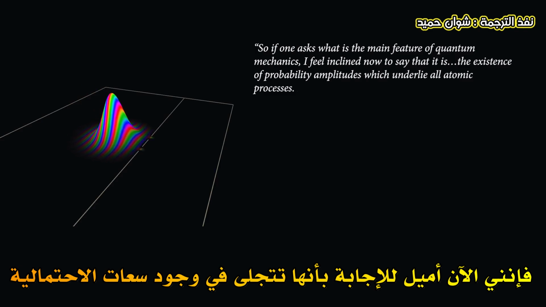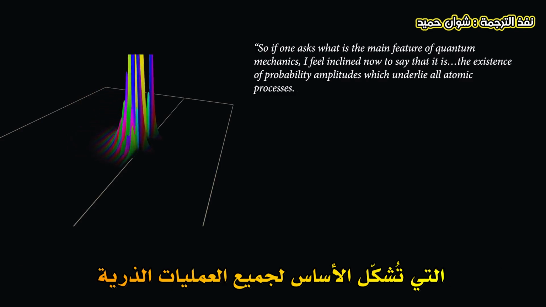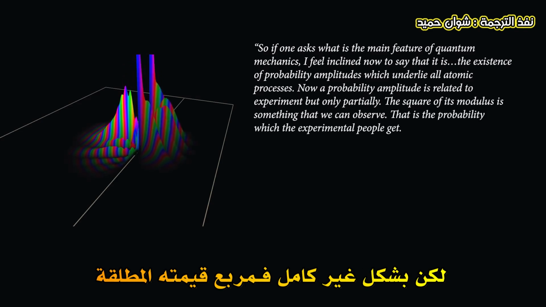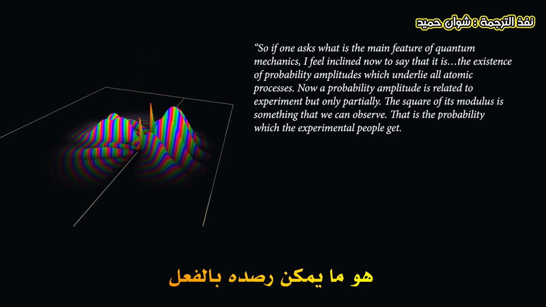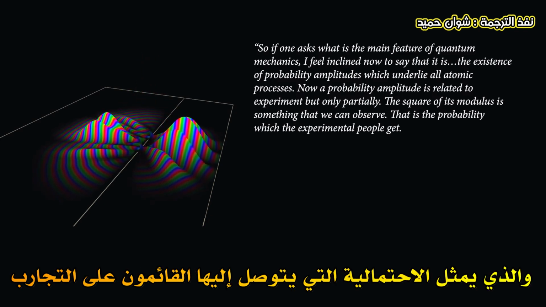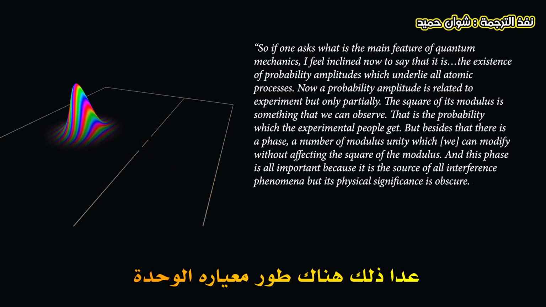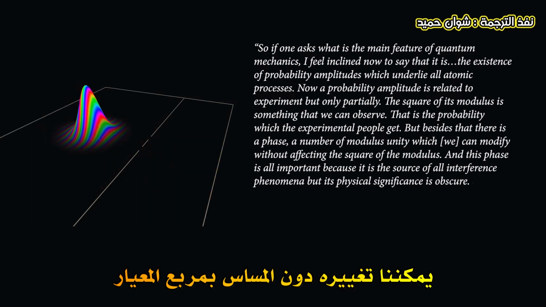So if one asks what is the main feature of quantum mechanics, I feel inclined now to say that it is the existence of probability amplitudes, which underlie all atomic processes. Now, a probability amplitude is related to experiment, but only partially. The square of its modulus is something we can observe. That is the probability which the experimental people get. But besides that, there is a phase, a number of modulus unity, which we can modify without affecting the square of the modulus.